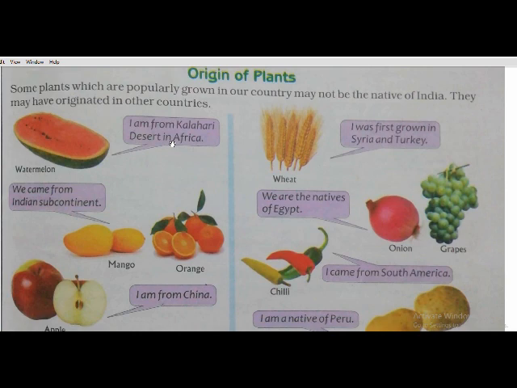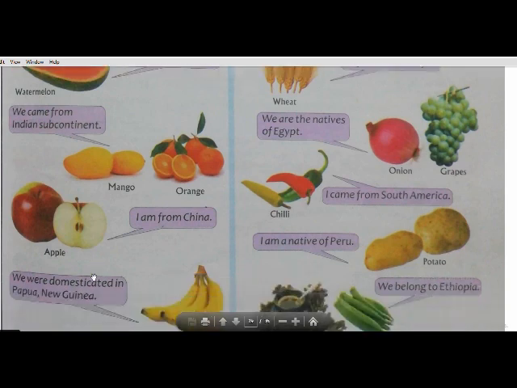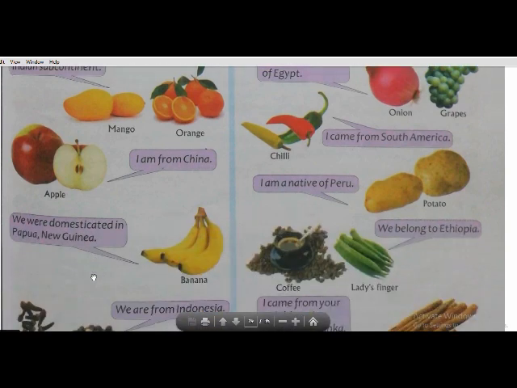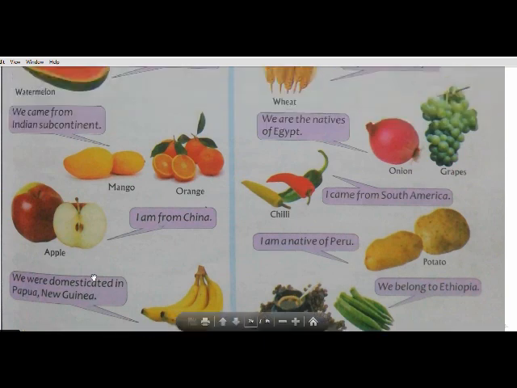Watermelon was grown in the Kalahari Desert of Africa. Mango and orange come from the Indian subcontinent. Apple came from China. Then banana came from Papua New Guinea. Then black pepper and cloves came from Indonesia.